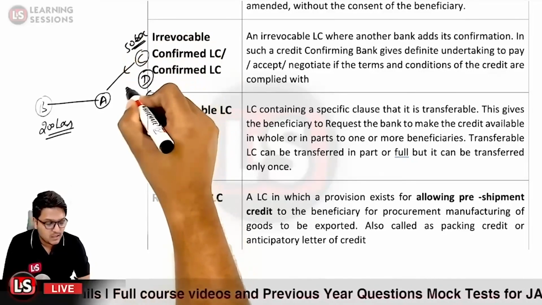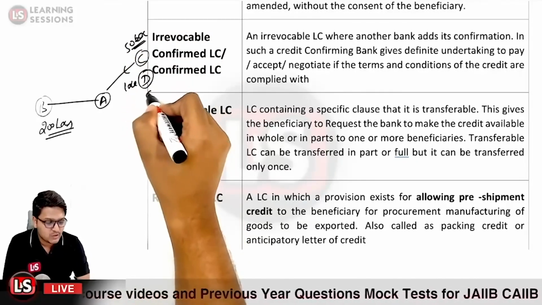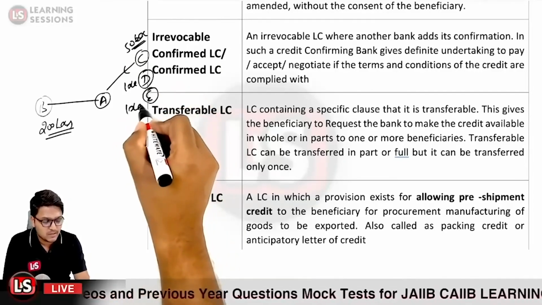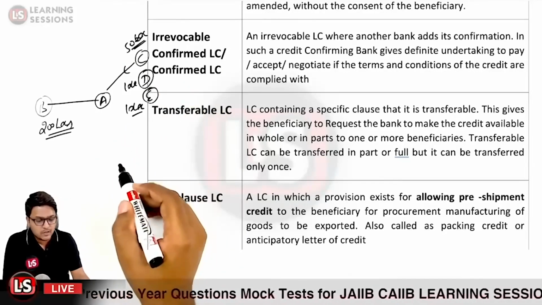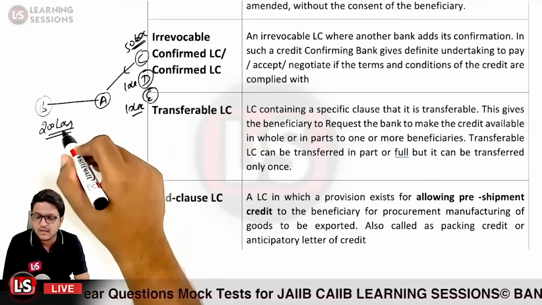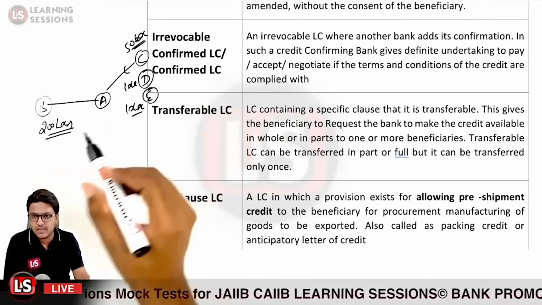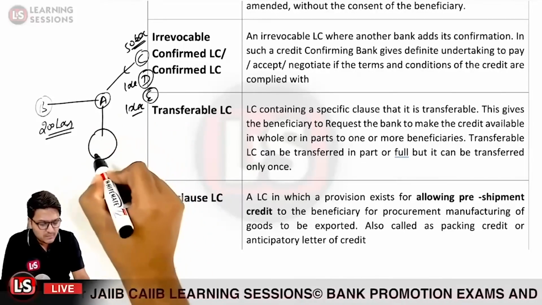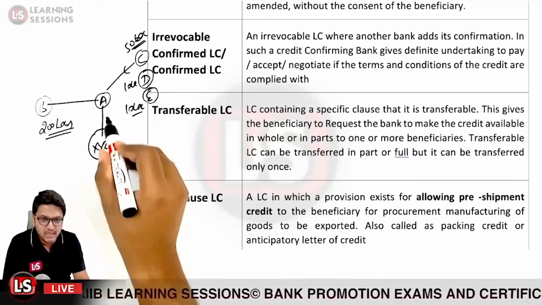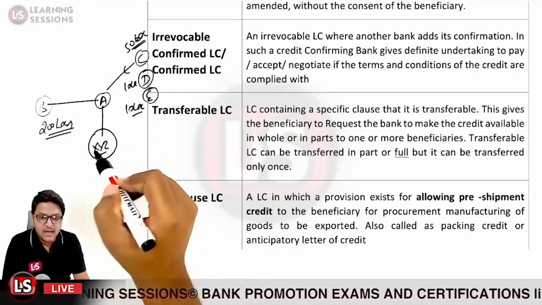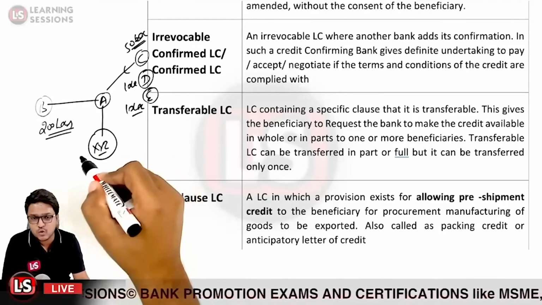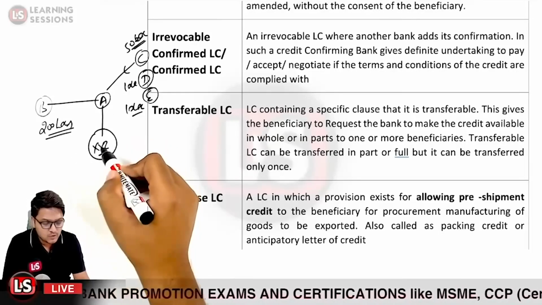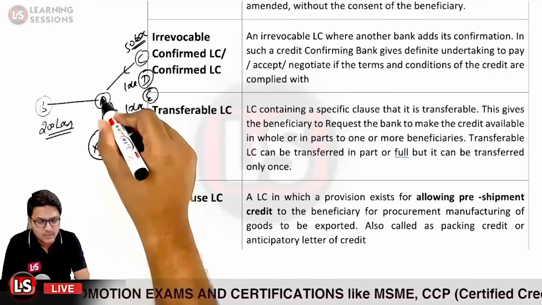From person D, raw material worth rupees 10 lakh, and also from person E, raw material rupees 10 lakh. Now in that particular case, if the transferable letter of credit is open, person A will be visiting its bank. Let us suppose the XYZ bank is A's bank over here, that is the beneficiary's bank, and requesting its bank so as to extend a credit to person A over here.